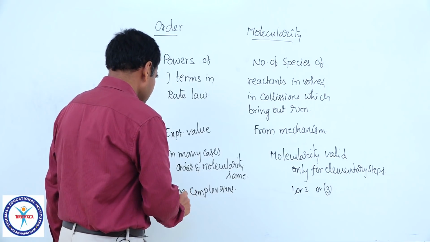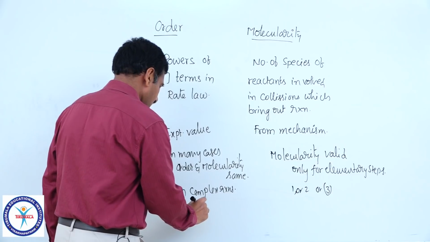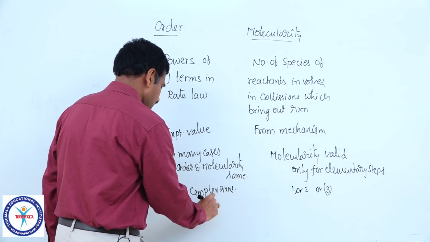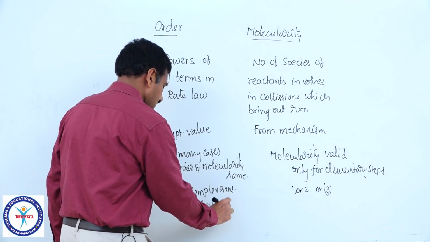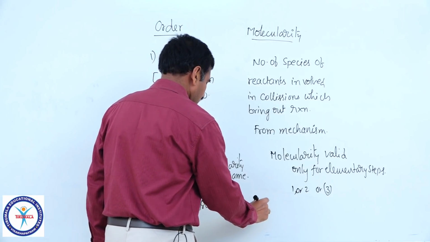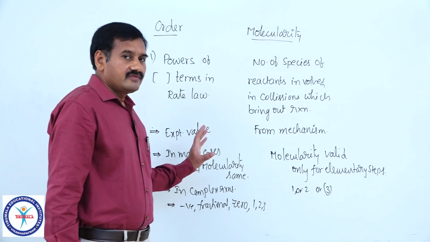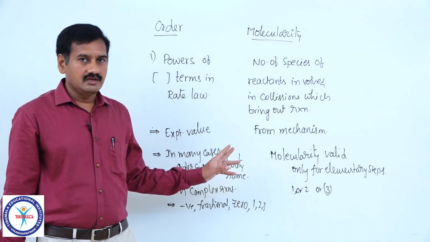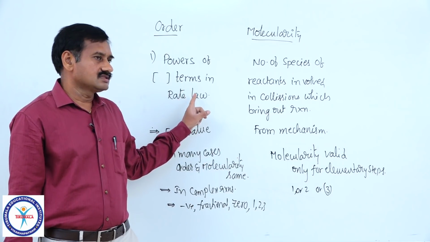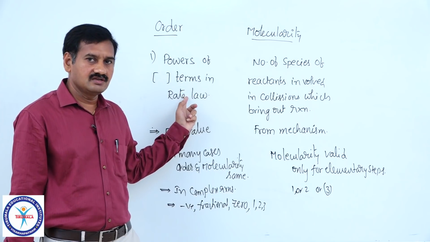But order of reaction may be negative or fractional, 0 or any integer 1, 2, 3 and so on. So, these are the major differences between order and molecularity. Order of reaction is the sum of the powers of concentration terms raised in the rate equation.